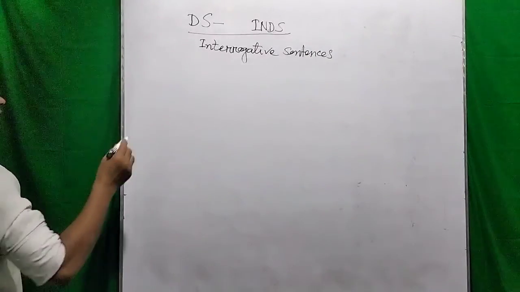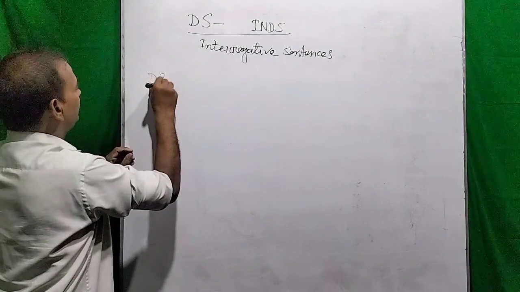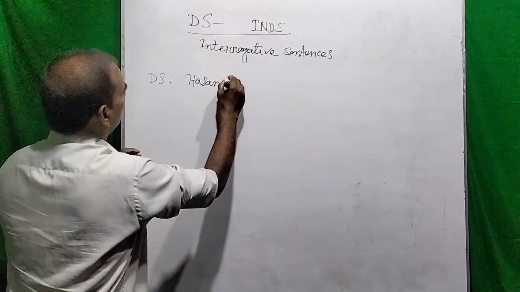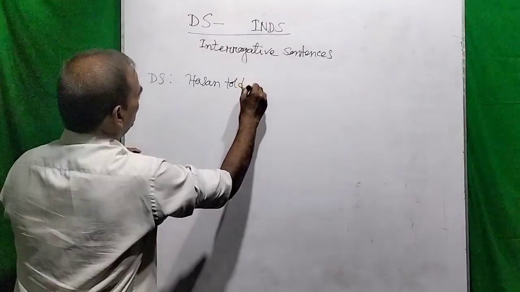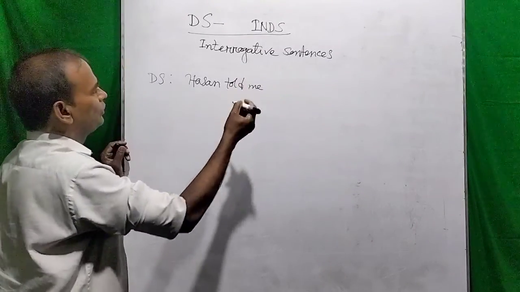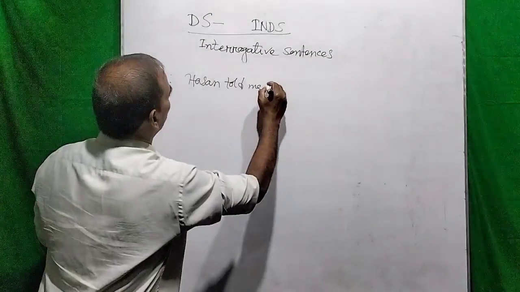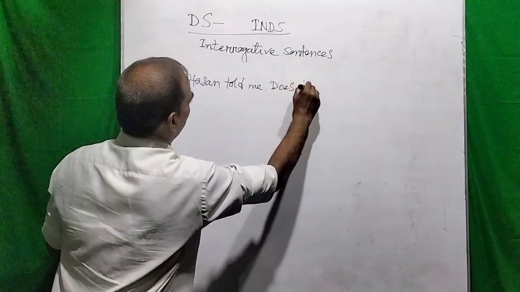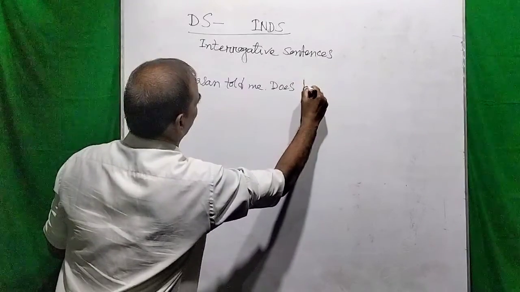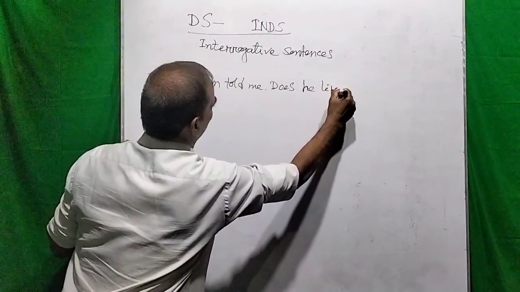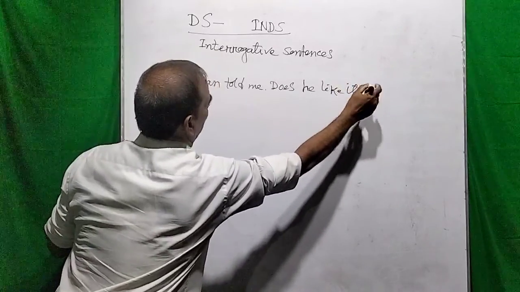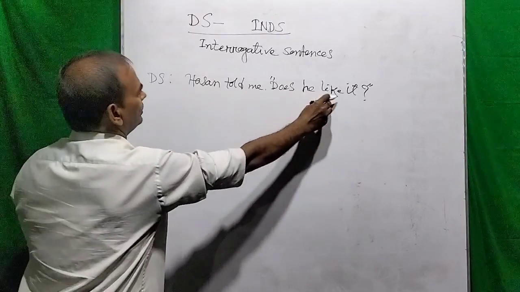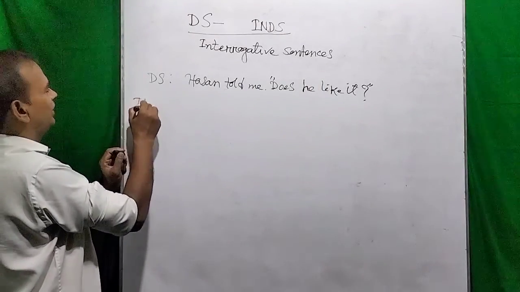Suppose Hassan told me, does he like it? Does he like it? Dear viewers, you see this is the direct speech. So what will be the indirect speech here?